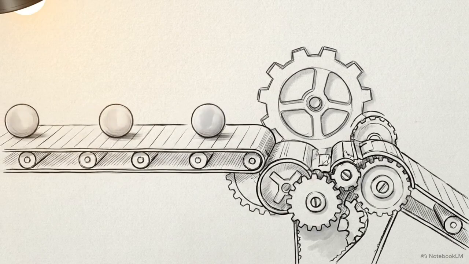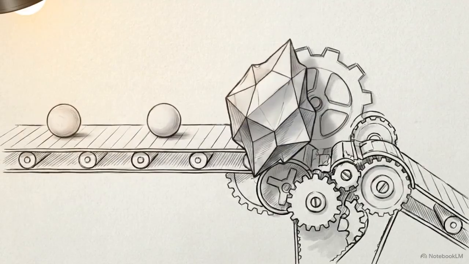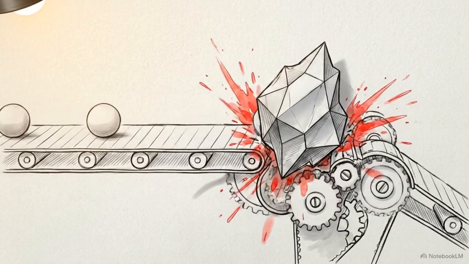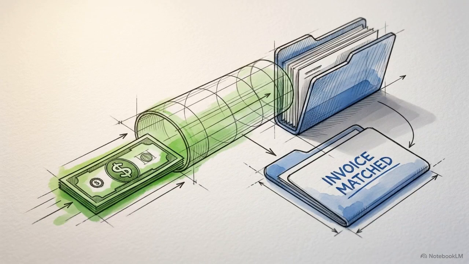Look at this mechanical sorting line. The entire high-speed operation grinds to an immediate halt the second a single asymmetric sphere enters the mechanism. Enterprise accounts receivable operates on a similar expectation of uniformity. The ultimate objective is straight-through processing, or STP, where incoming payments are matched to open invoices automatically, without human touch.